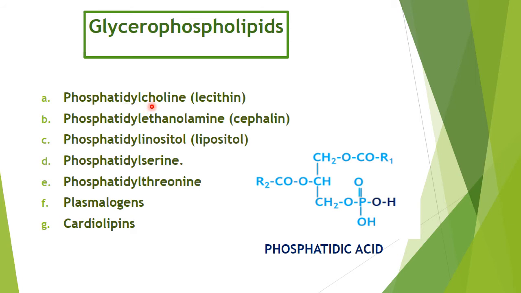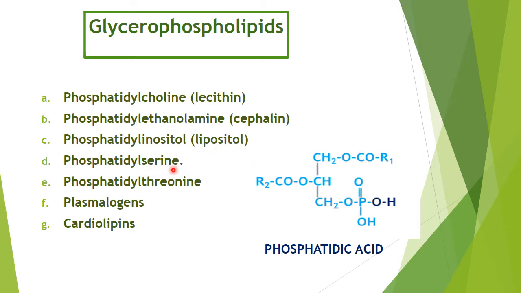The first is phosphatidyl choline. When instead of this H it is choline, it forms lecithin. When it is ethanolamine, it forms cephalin. When it is inositol, it will synthesize phosphatidyl inositol.